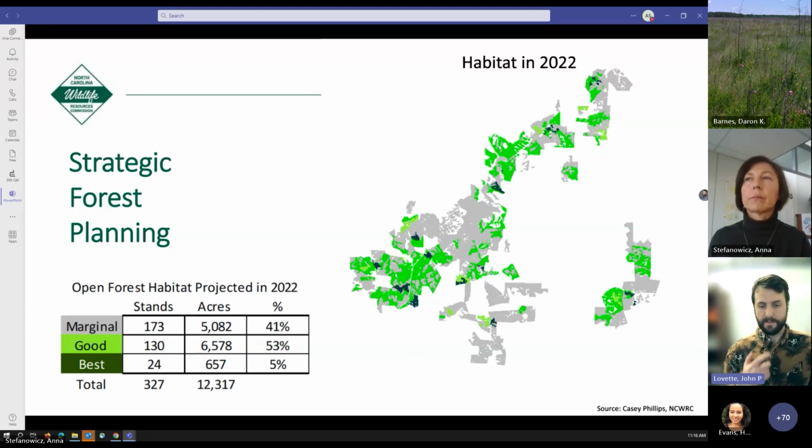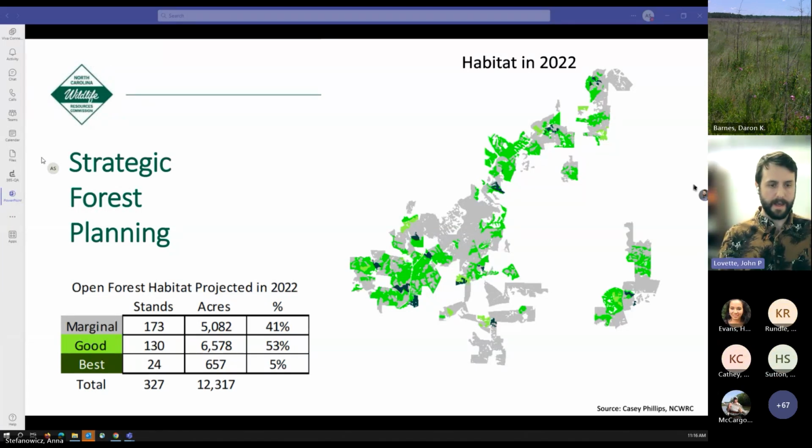Using all of these data that we've collected over time on the forest at Caswell and on the trees there, and using the model that was developed.